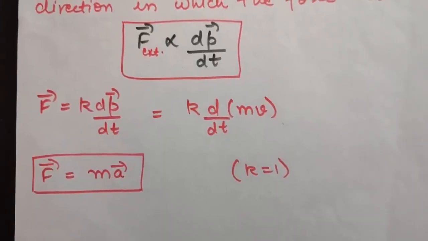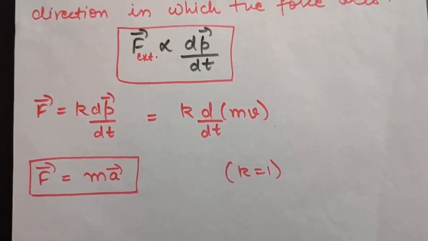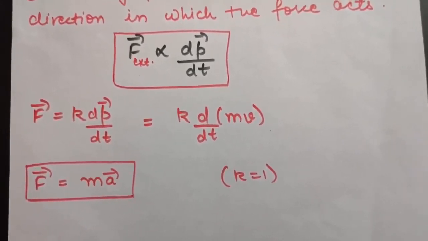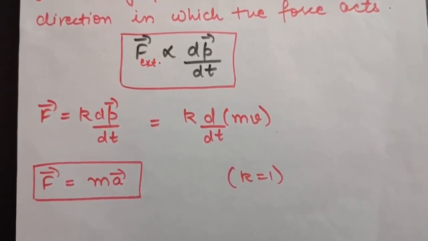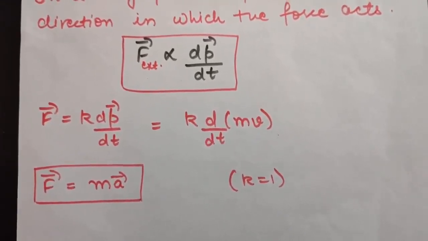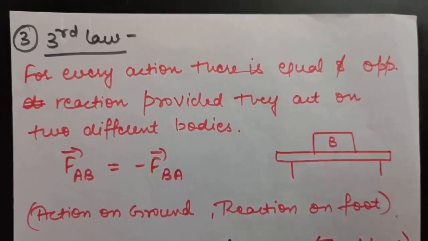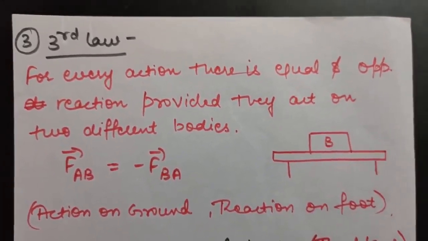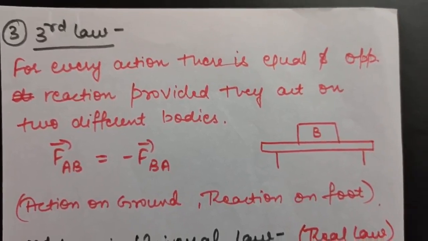We will study the third law, and then we will state that this second law is the real law. That is, from the second law you can conclude the first law also, and you can conclude the third law also. Okay. So first of all, let us study the third law. The third law states, for every action there is an equal and opposite reaction, provided they act on two different bodies.